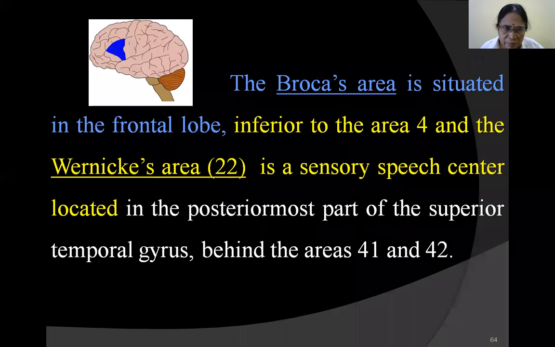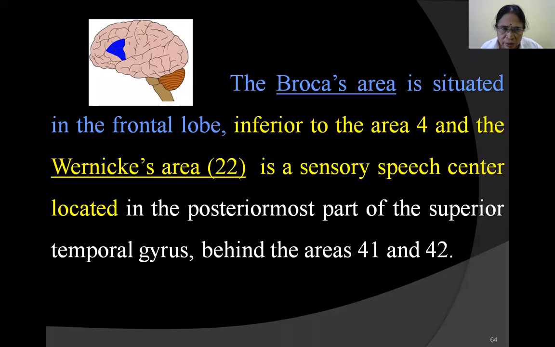Suppose we hear something, areas number 41 and 42, the primary auditory areas, are involved. Suppose we are hearing some sound. We are just hearing the sound. We don't know the source of the sound, or we cannot identify anything, but we just hear the sound, whether it's coming from a blast or the dropping of an object or the shutting of a door, or somebody shouting. We cannot identify all these things. We only hear a particular type of sound.